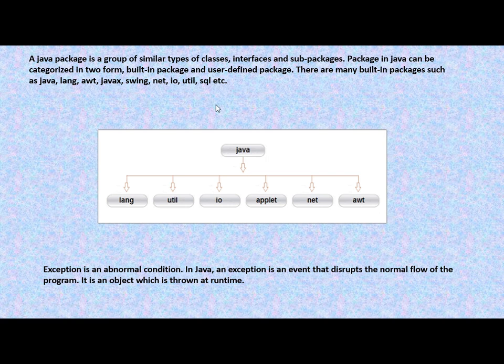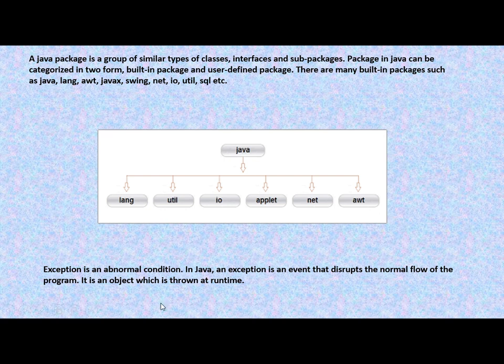Built-in packages are those which are already system defined, and we can also create our own package which is called a user defined package. Here you have some system defined packages: lang, util, io, applet, net, awt, many more packages are there. I will make a separate video for this and there you will study in detail about packages.